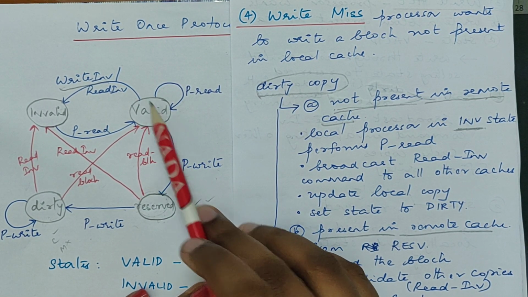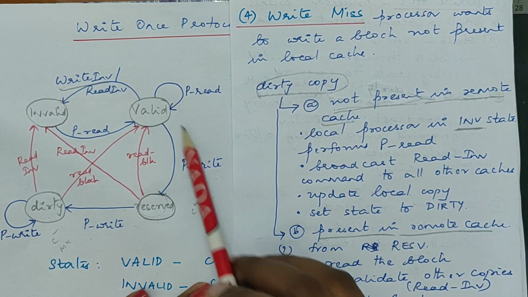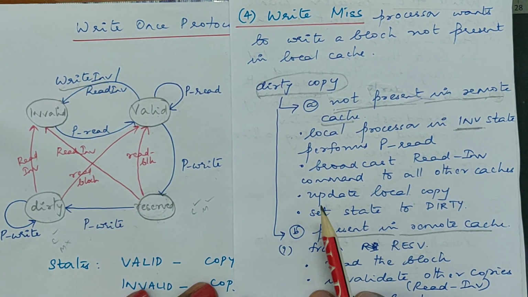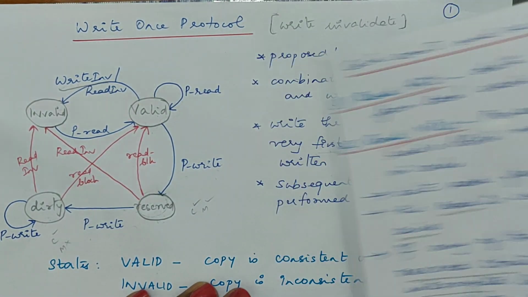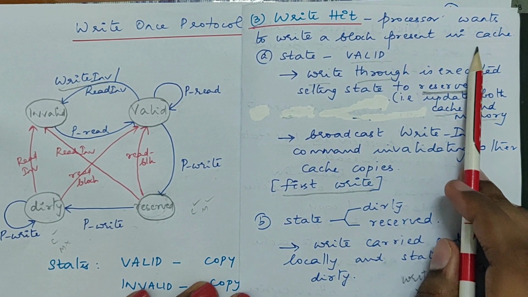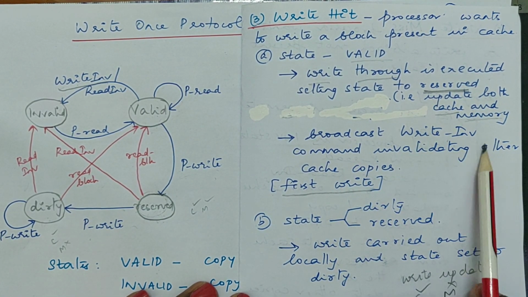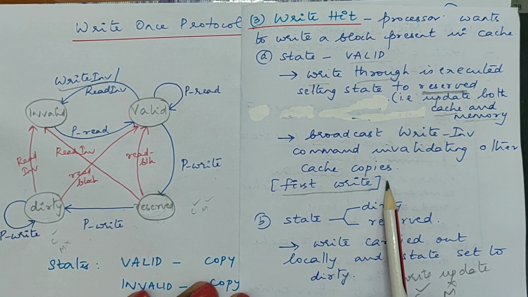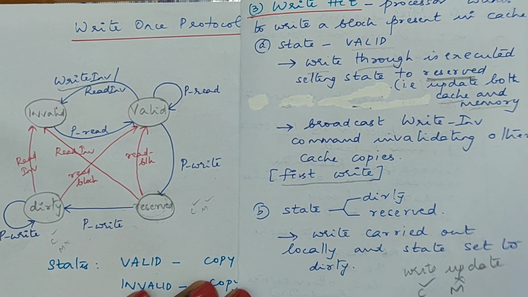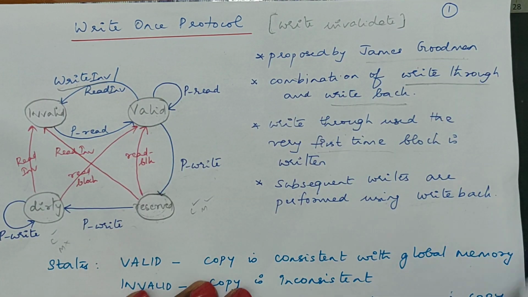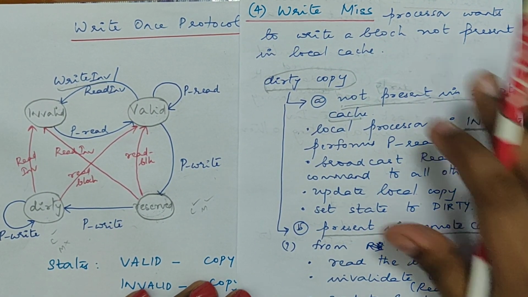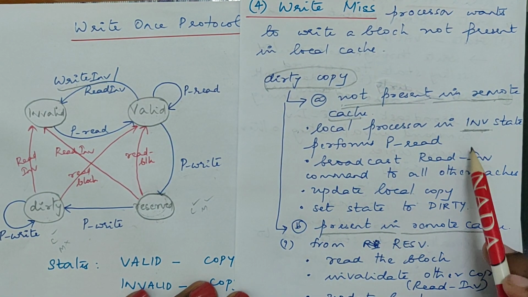You remember in write hit, when the processor performed a write operation, it sent a write invalidate command invalidating all other cache copies. So some other processor had invalidated my copy. That's why I came to invalid state now, and the data is not present in my cache.